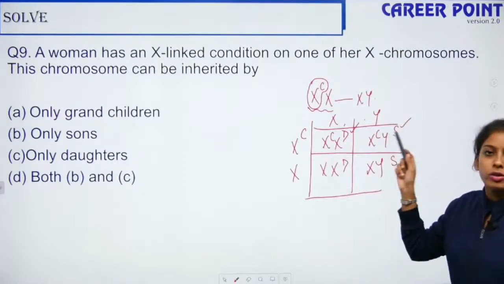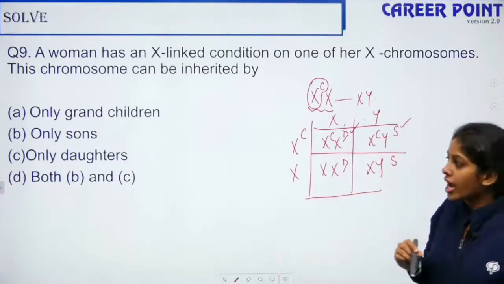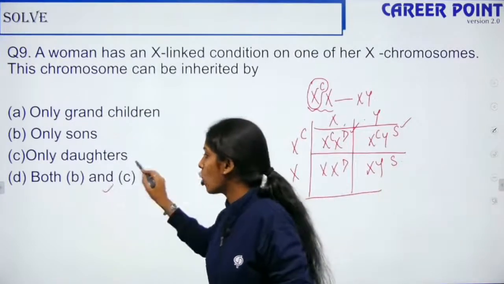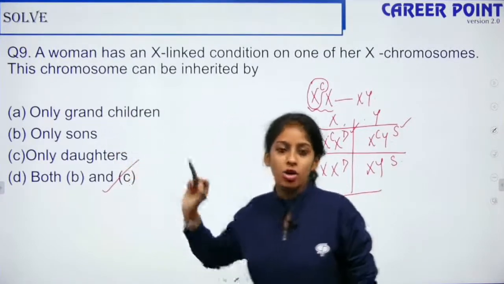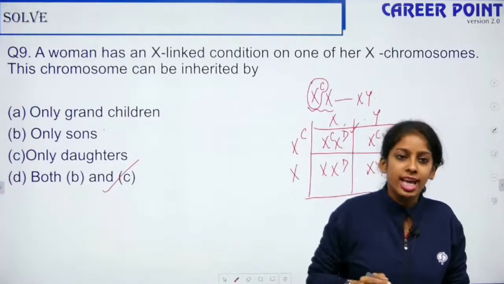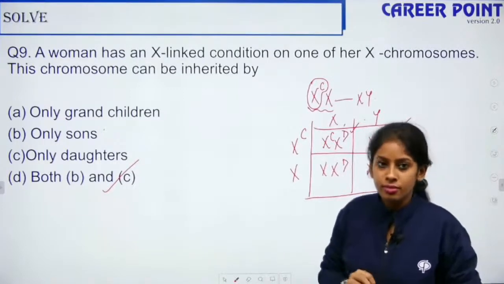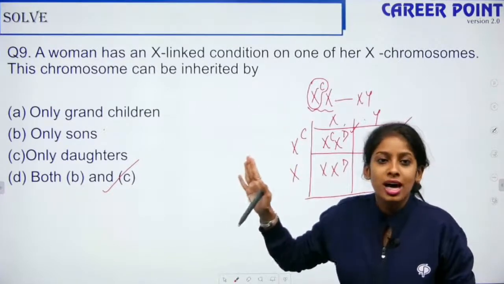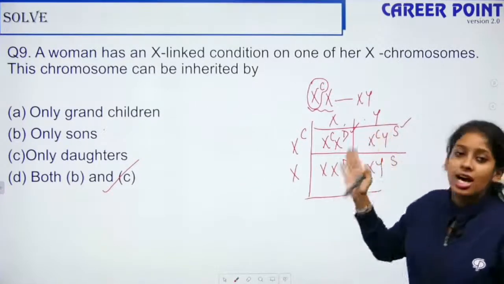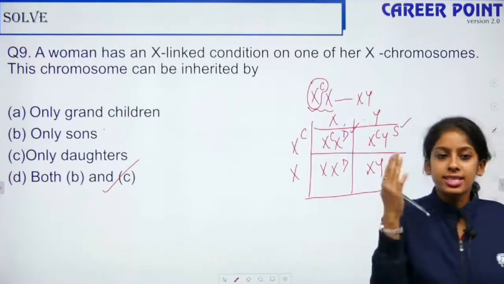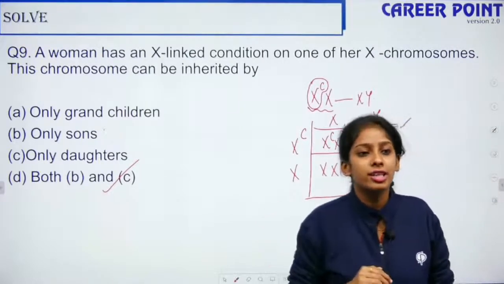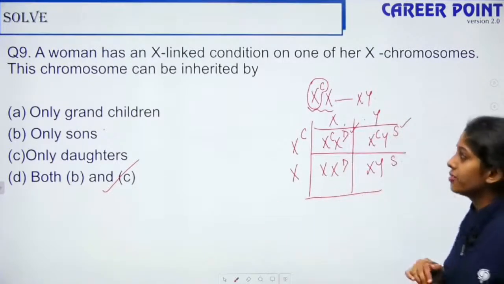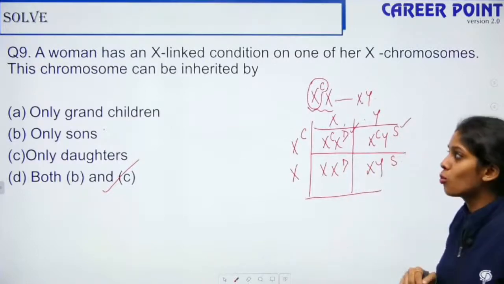There are chances that both the son and the daughter will inherit, so the right answer is option D, both son and daughter. Did you understand, Keshav, Satyendra? It is not only son, it is both son and daughter, because they are just asking who will inherit. So please read the question wisely.